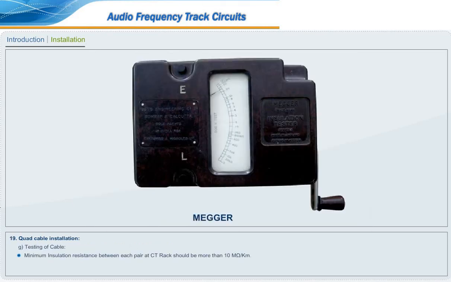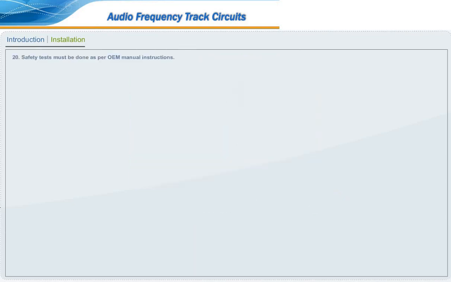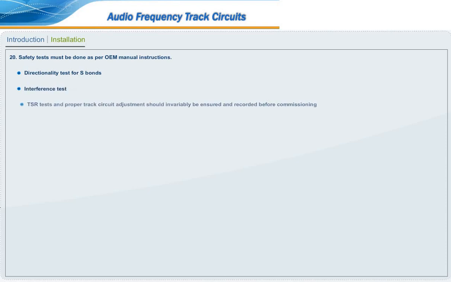Testing of cable. Minimum insulation resistance between each pair at CT rack should be more than 10 megaohm per kilometer. Loop resistance of each pair shall be maximum 56 ohm per kilometer at 20 degrees Celsius. Safety tests must be done as per OEM manual instructions. Directionality test for S-bonds. Interference test.